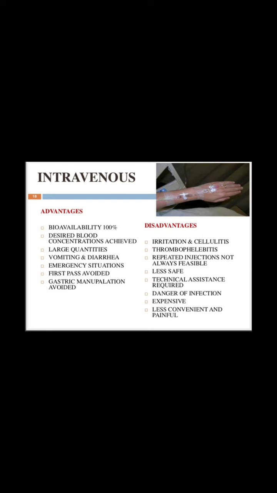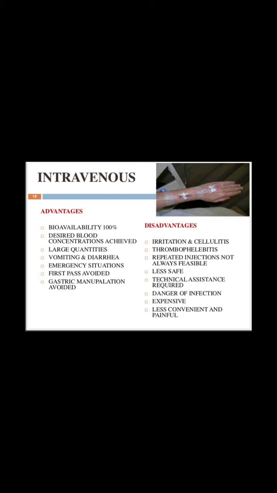Now if we look at the intravenous injections, the drug is administered in the veins. The drugs which can be given through this route include bolus, where an initial large dose, also called loading dose, is given. An example is heparin. The drug is dissolved in a suitable amount of vehicle and injected slowly.